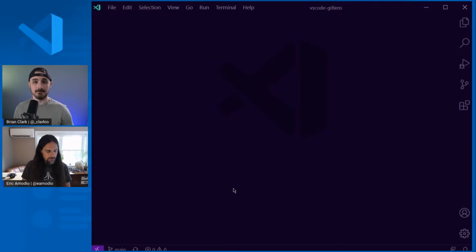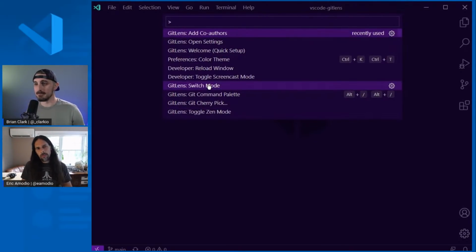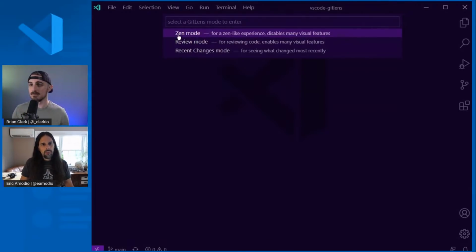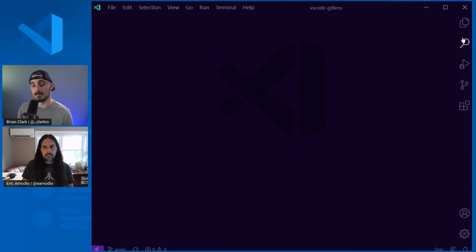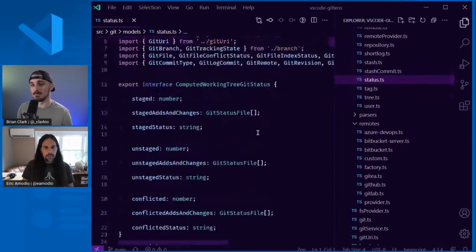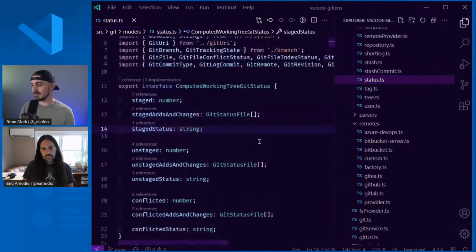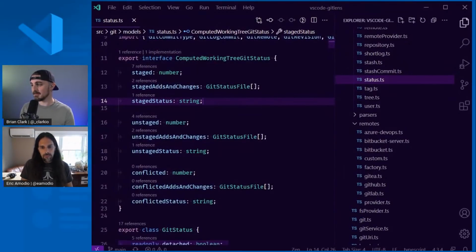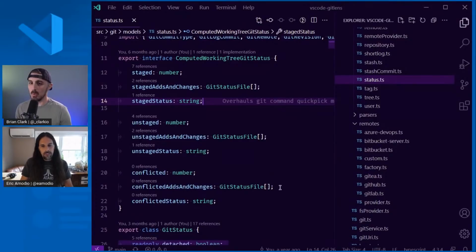The last one here in the last few seconds, GitLens has this idea of what I call modes. They're kind of profiles. So it comes with 2 built-in profiles, like the Zen mode and this review mode. So if you wanted to turn off all the annotations, all the code lens that GitLens adds, or any other stuff to the status bar, you can quickly just hop into GitLens Zen mode, and it hides all that. And then when you exit out, it'll go back to how your settings are.